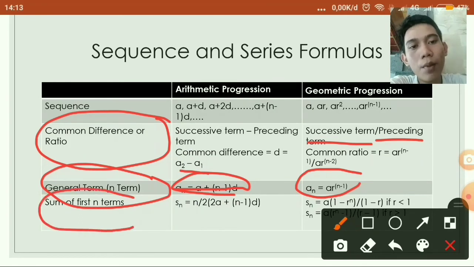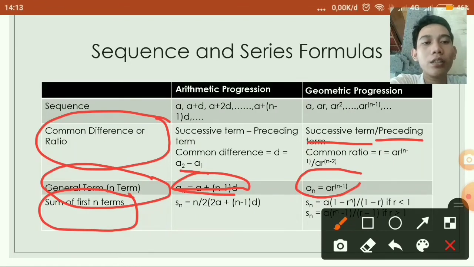Next, sum of n terms. Arithmetic progression has a sum of n terms Sn equal to n divided by 2 multiplied by 2a plus n minus 1 d.